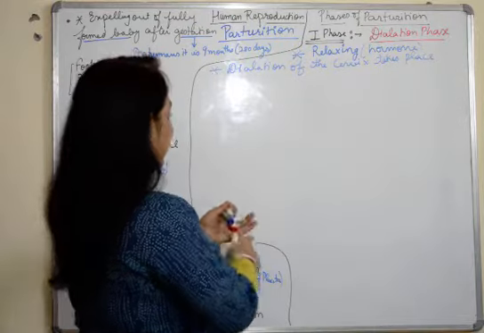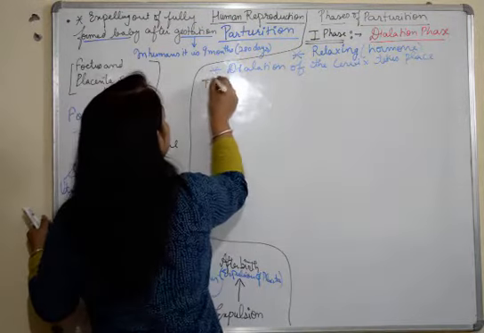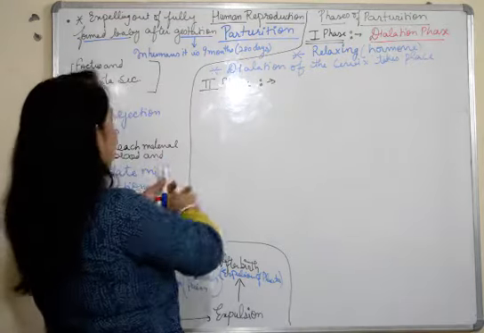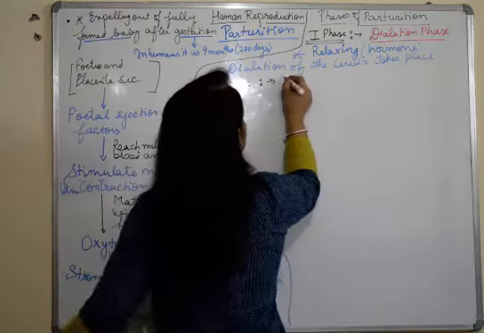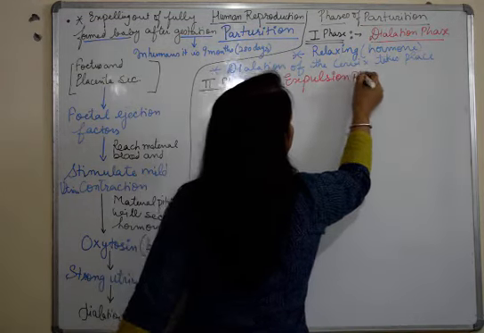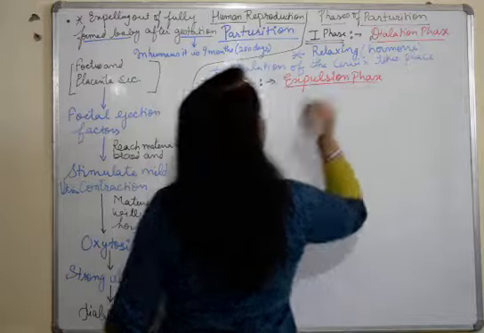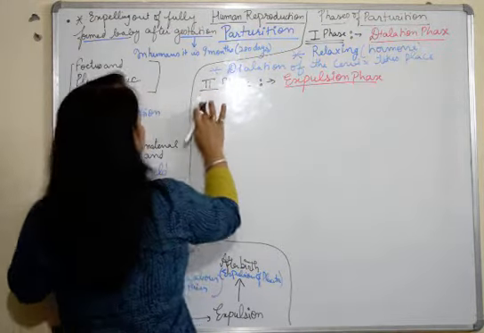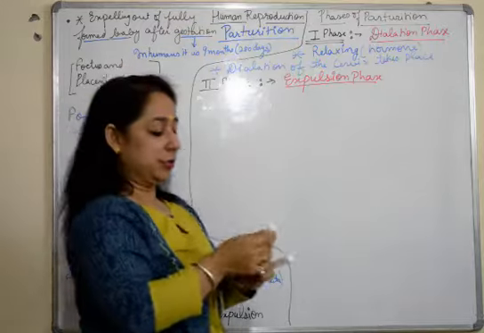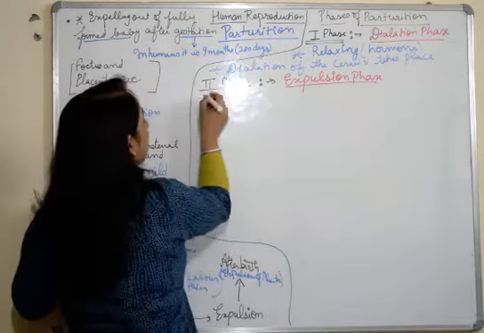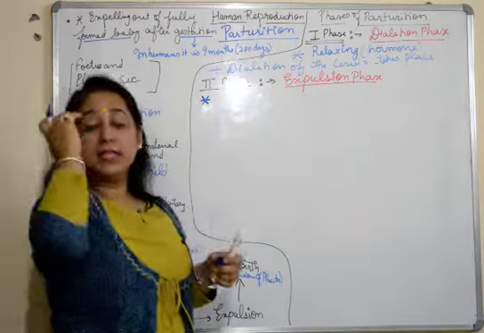The second phase is called the expulsion phase. Now what happens during the expulsion phase?